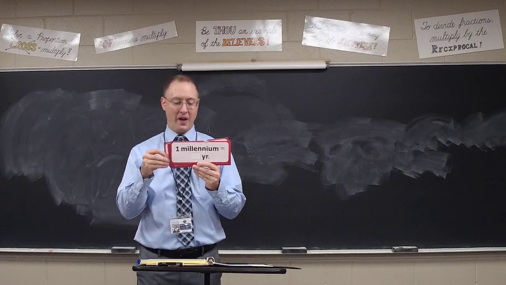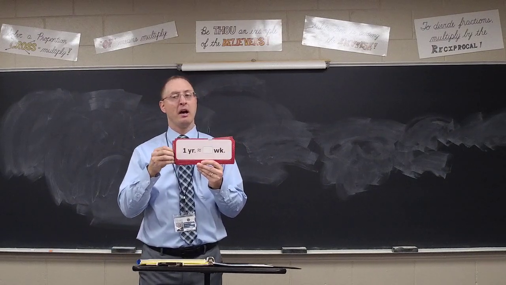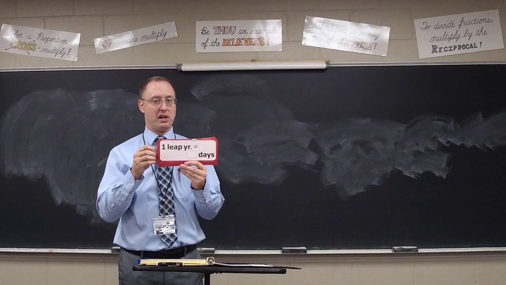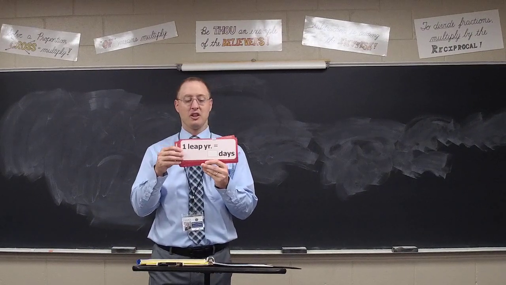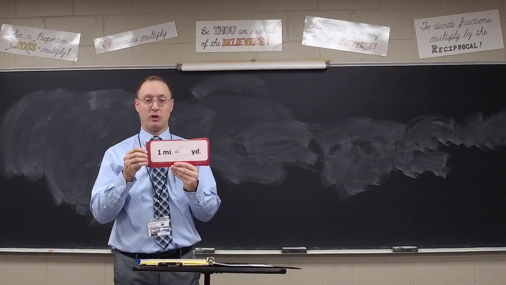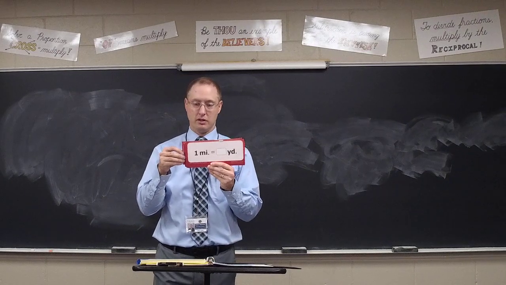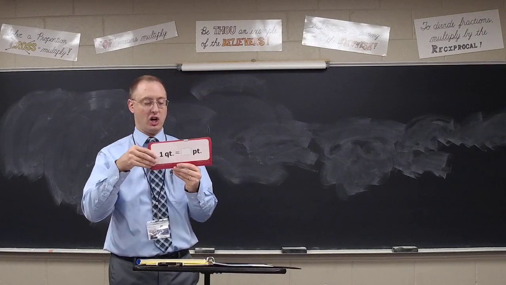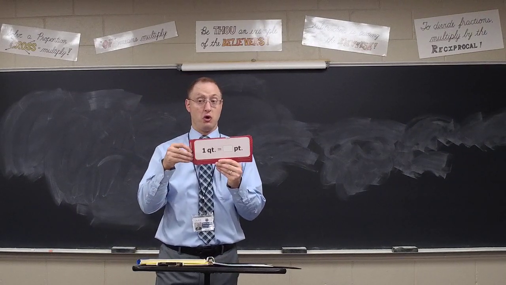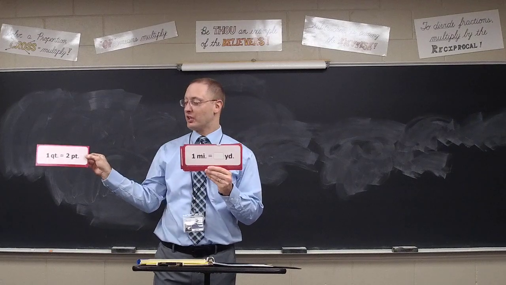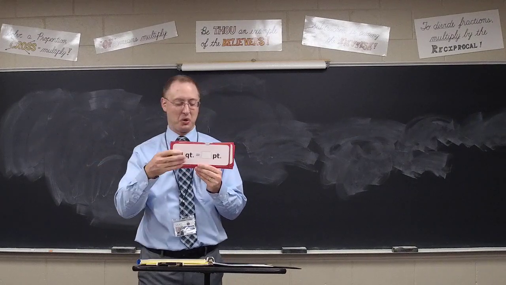Millennium? 1,000 years. A year is about 52 weeks. A leap year? 366 days. A mile could also be 1,760 yards. A quart? 2 pints. 4 quarts in a gallon, but 2 pints in the quart.